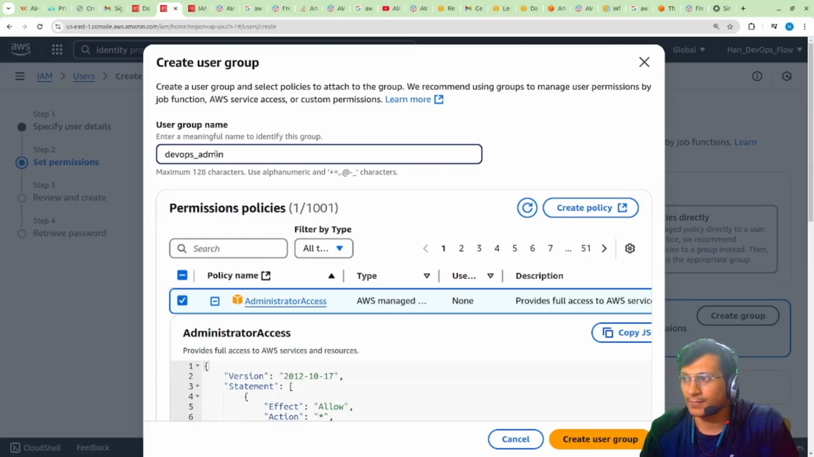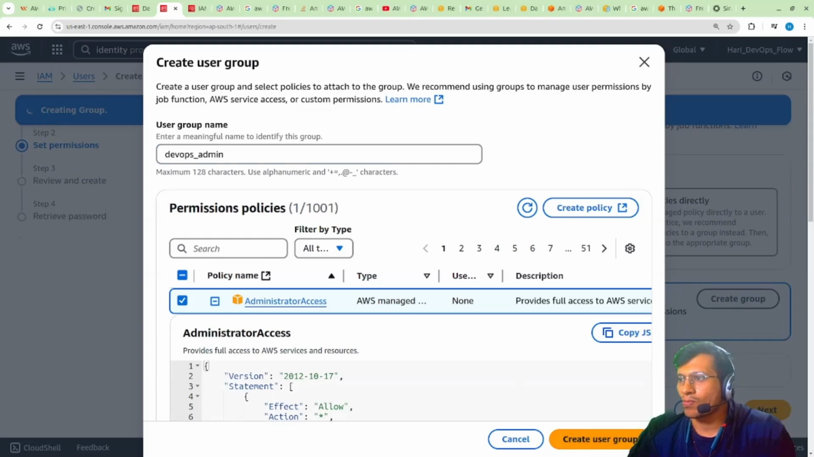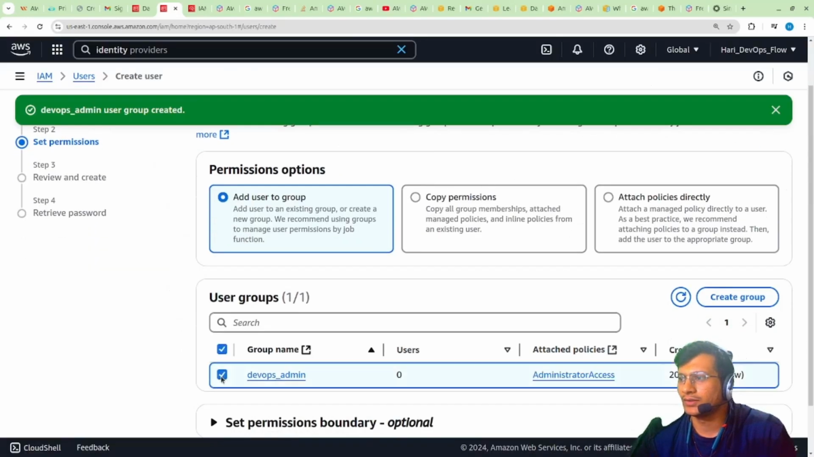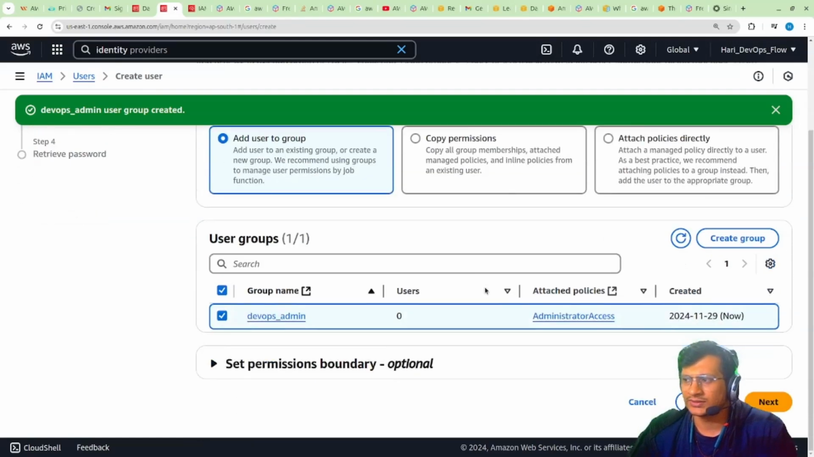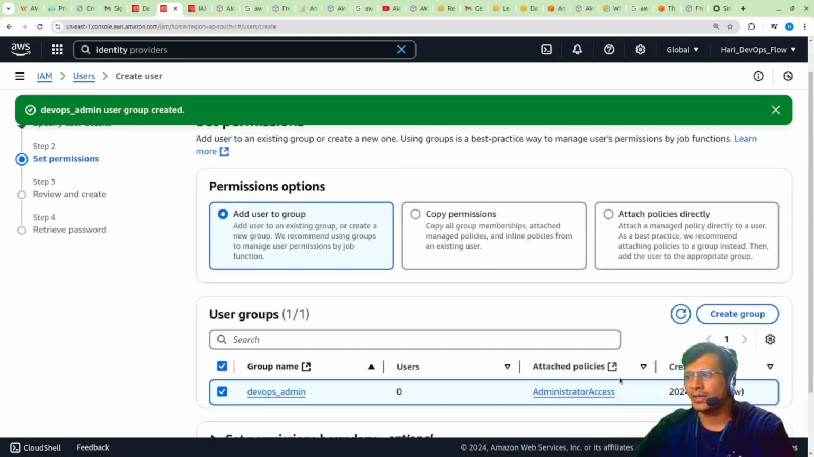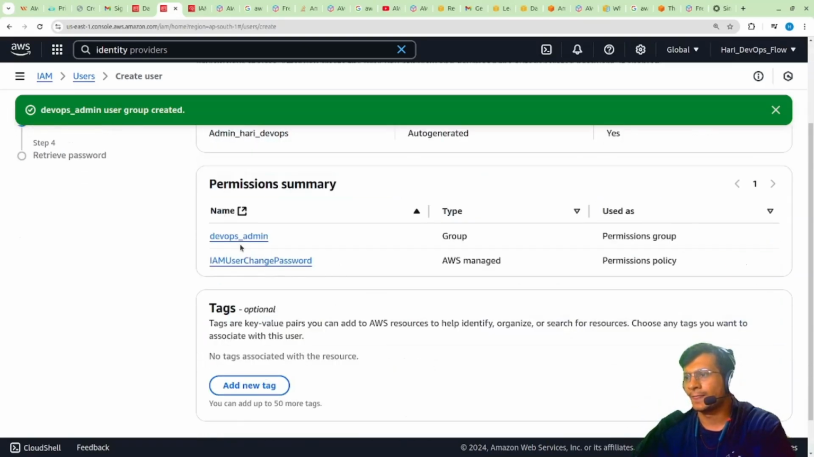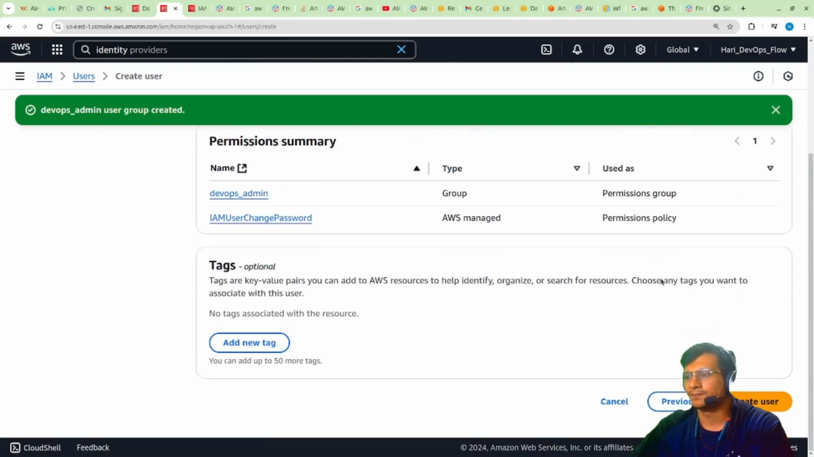DevOps admins. Okay, I have created this DevOps admin group with administrator access policy. We can attach policies directly if there is some kind of ad hoc user. So we'll know how to configure IAM. IAM is like the key point where you manage each and every identity, each and every user access and all that. So we'll dig deeper into IAM also. So first of all, let's just create it. The DevOps admin, we have created. IAM user, change password, managed user, create.